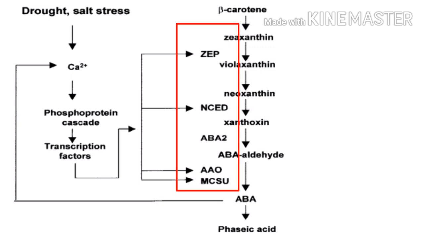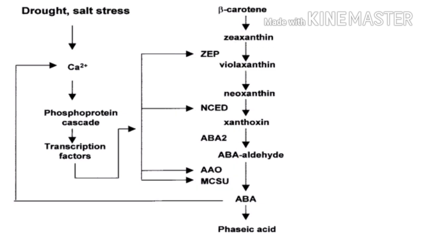These are ZEP, NCED, abscisic acid 2, then AAO, and then MCSU. All these enzymes will help in the formation of abscisic acid. So there will be conversion of beta carotene into zeaxanthin, zeaxanthin into violaxanthin, violaxanthin into neoxanthin, neoxanthin into xanthoxin, and xanthoxin will form abscisic acid via abscisic acid aldehyde.